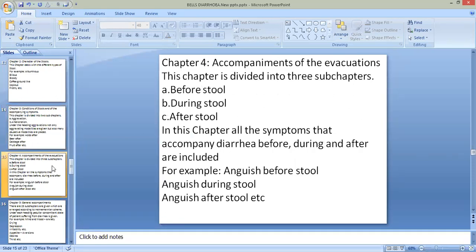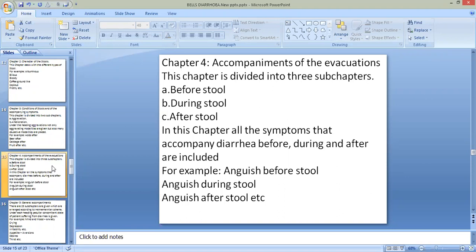Then in chapter 4, accompaniments of the evacuations, this chapter is divided into 3 subchapters, that is before stool, during stool and after stool. In this chapter, all the symptoms that accompany diarrhea before, during and after are included. For example, anguish before stool, anguish during stool, and anguish after stool.